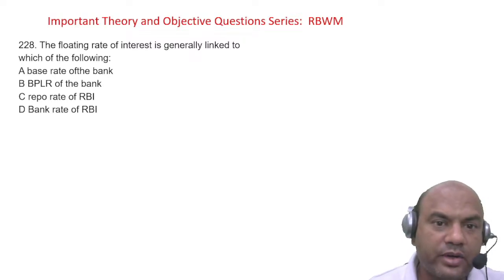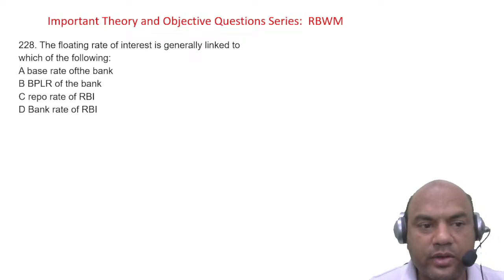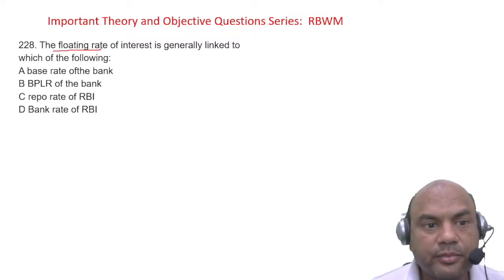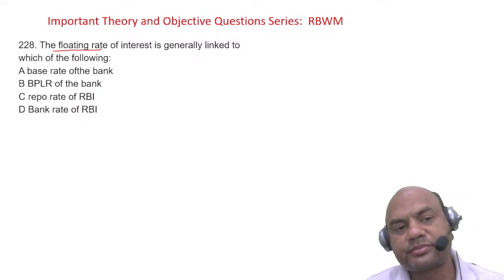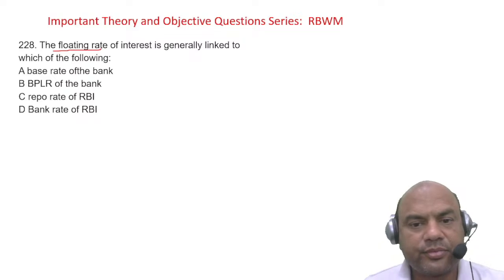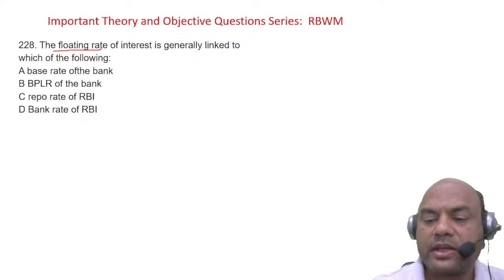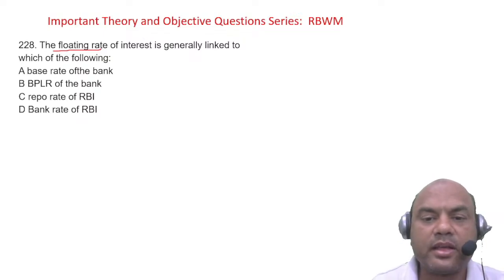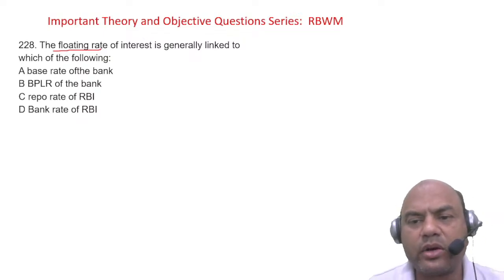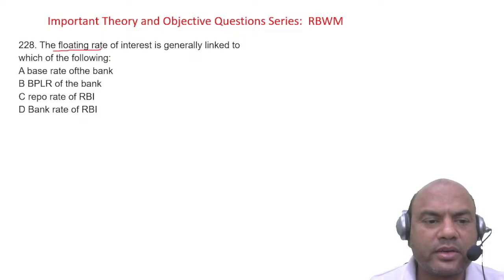The floating rate of interest is generally linked to which of the following? Floating is linked to what? Base rate, BPLR, repo rate, and bank rate. What is it linked to? Everyone think over it. Floating rate is generally linked to which one? This is quite a simple answer. You all guys know many things over here. Okay.